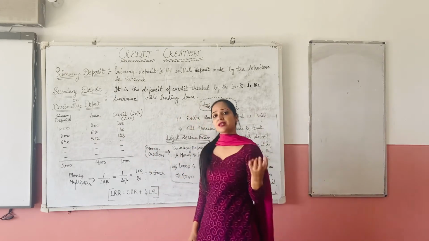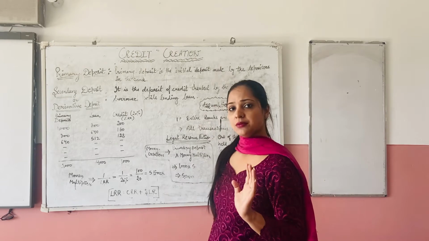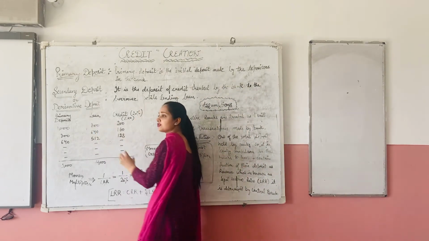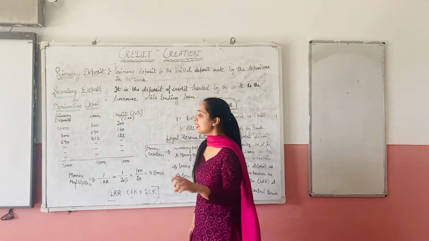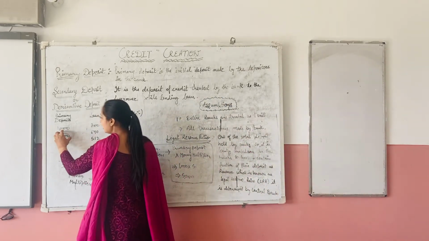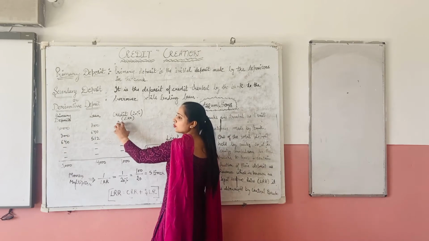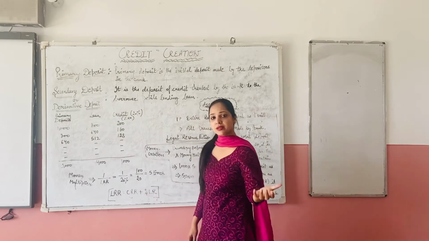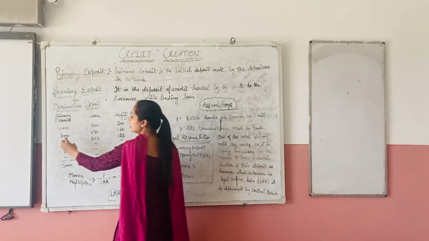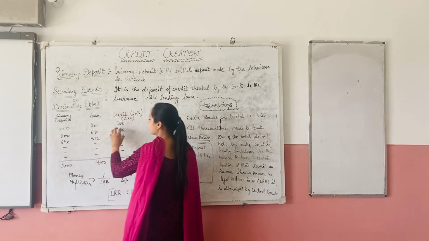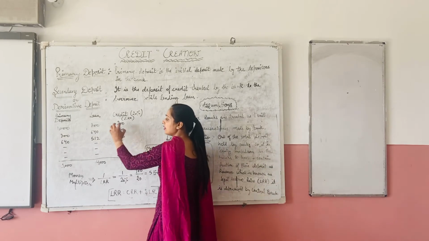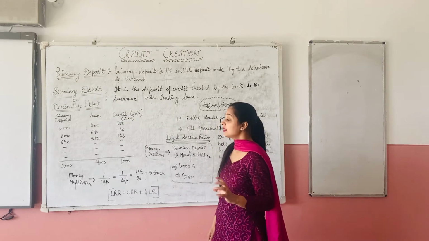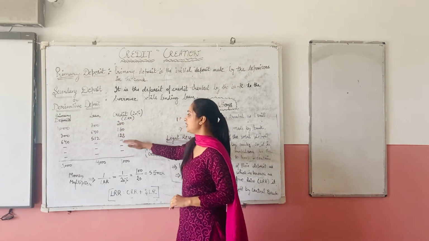Now somehow this money is again deposited by person B in the bank, right? Person B has got 800 in the form of loan, and he has deposited this 800 in the bank, out of which 20% is kept in the form of LLR, and the rest is given in the form of loan. Similarly, the third person who has got the loan deposits this money in the bank, which keeps it in the form of LRR and gives the rest in the form of secondary deposits. Now, till when do we have to repeat it?